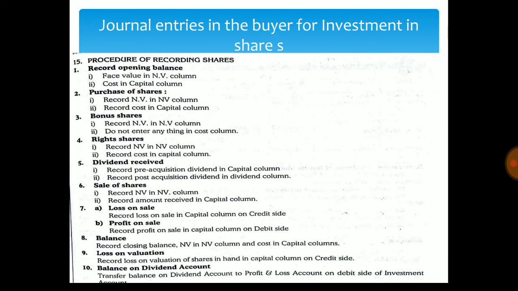Lastly, balances of the nominal value in the nominal value column and cost in the capital column are calculated and recorded. Lastly, we record the loss on valuation. We record the loss on valuation of the shares in hand in the capital column on the credit side. And lastly, the balance on dividend account is transferred to the profit and loss account on the debit side of the investment account. These are the procedures of recording transactions.